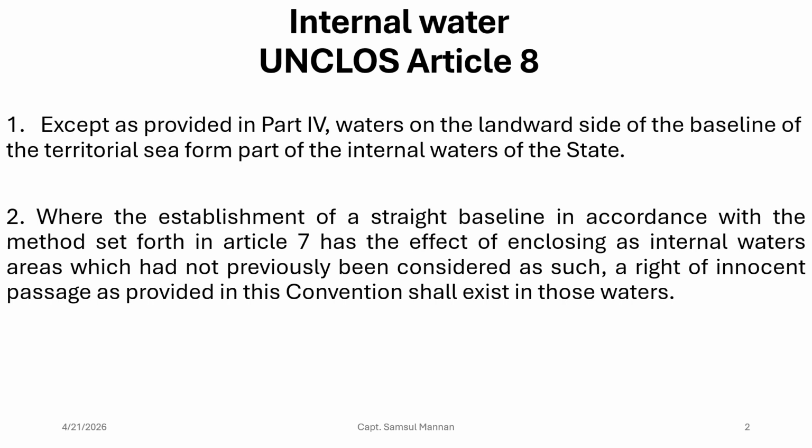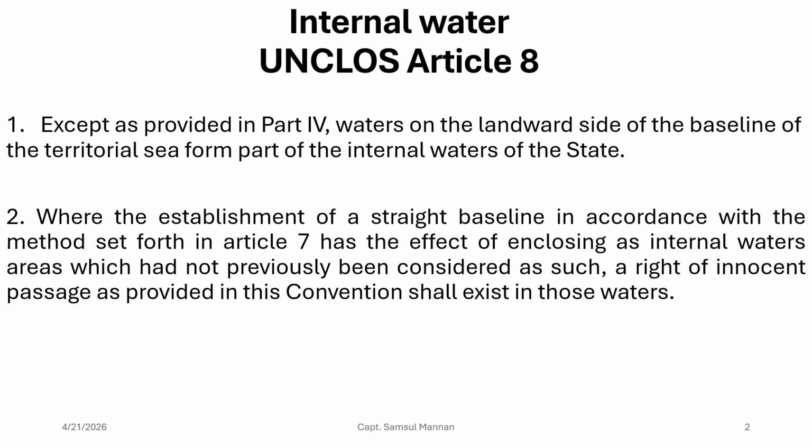And in clause 2 it says that where the establishment of a straight baseline in accordance with the method set forth in Article 7 has the effect of enclosing as internal water areas which had not previously been considered as such, a right of innocent passage as provided in this convention shall exist in those waters.